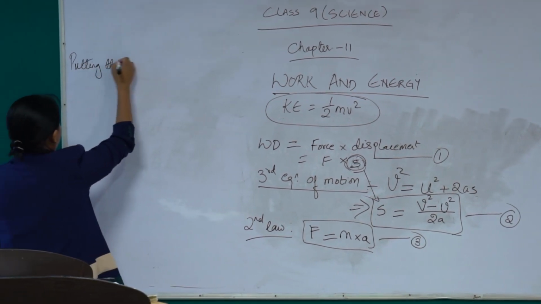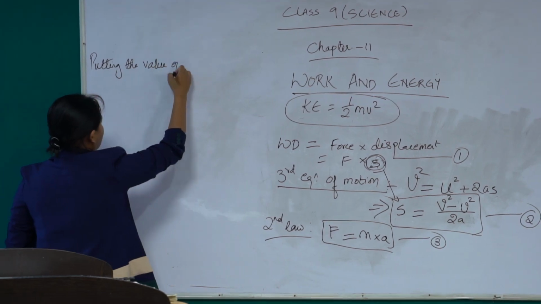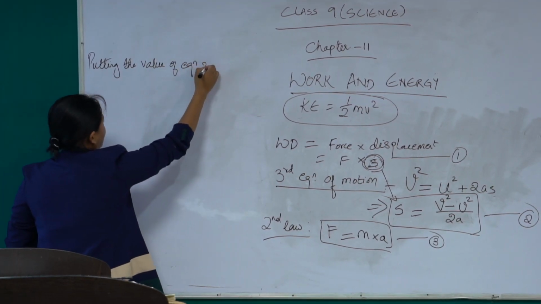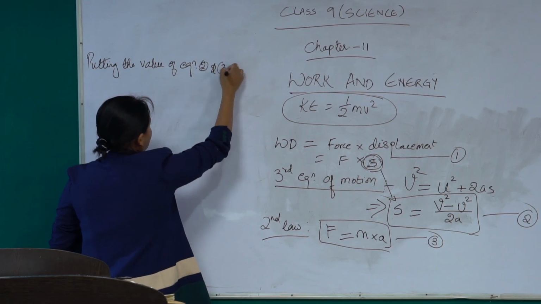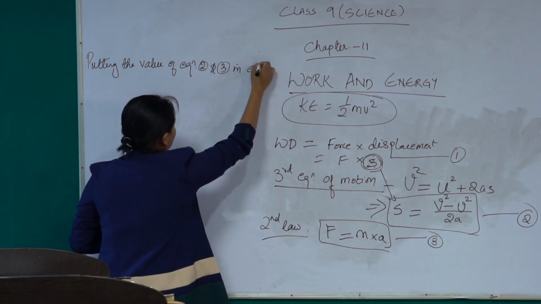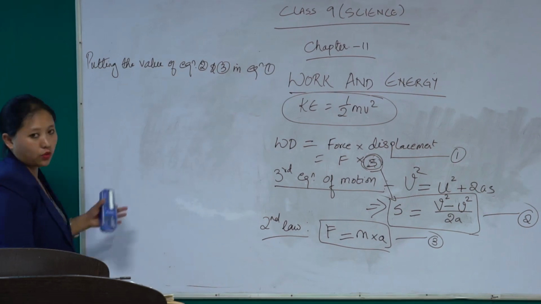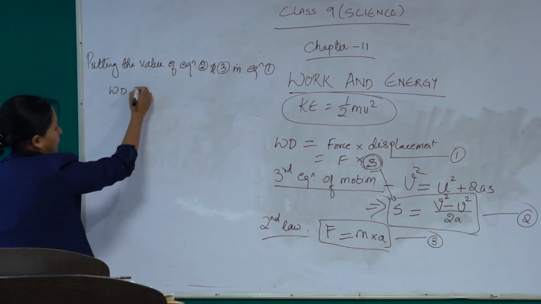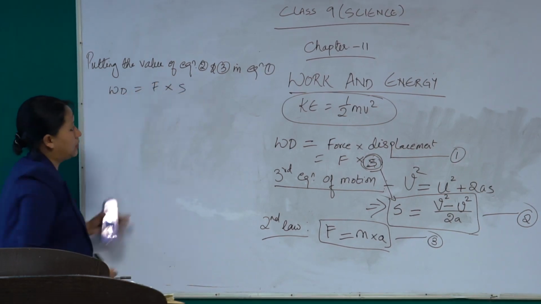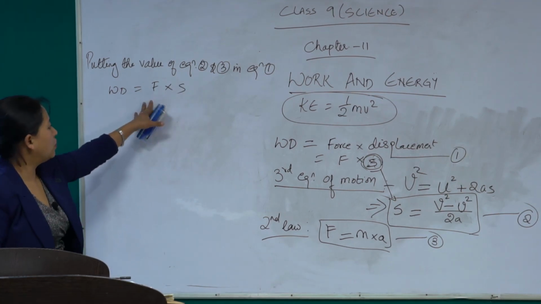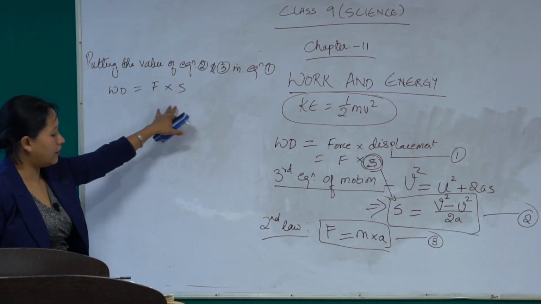Putting the value of equations 2 and 3 in equation 1, what we will get? What is equation 1? Work done is equal to force into displacement. So we are going to put the value of F and S here.